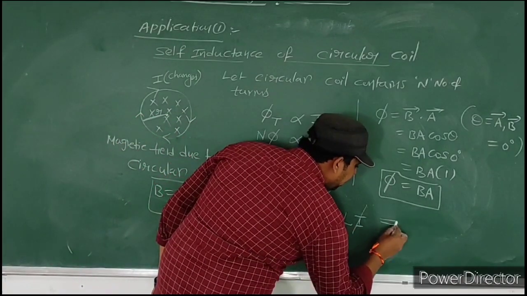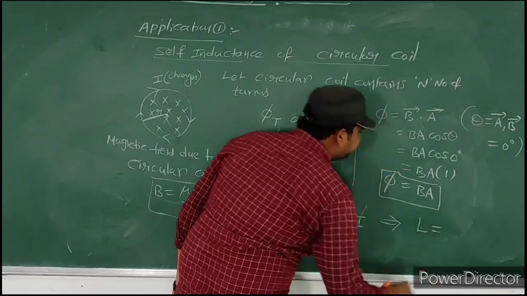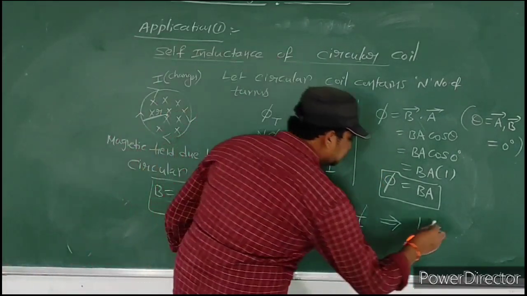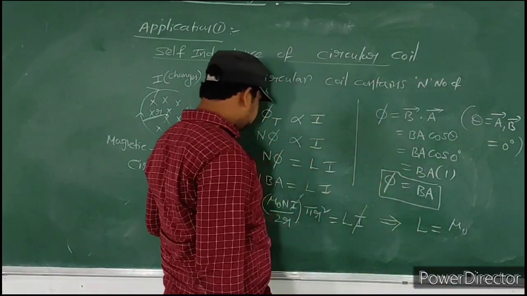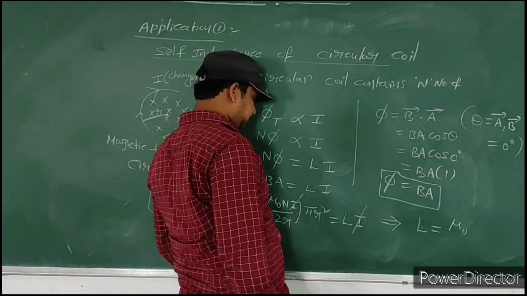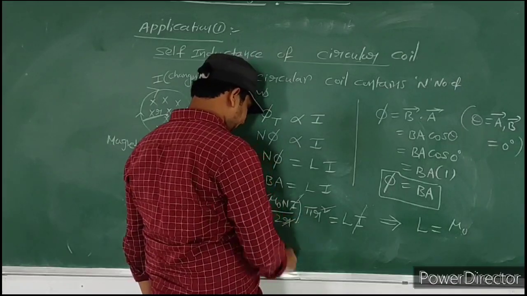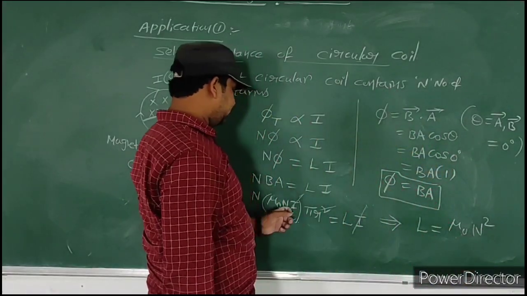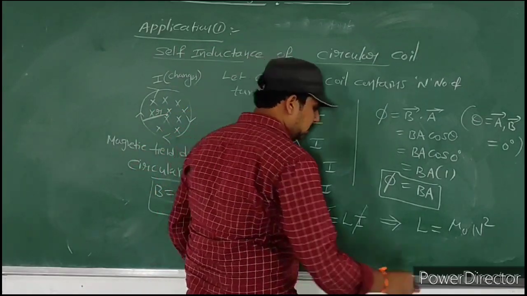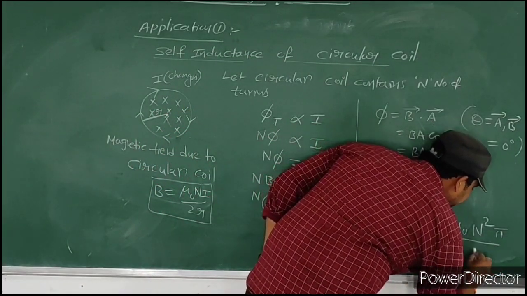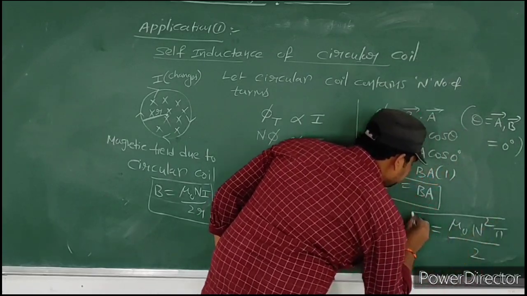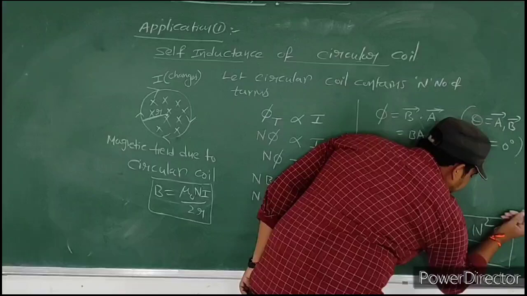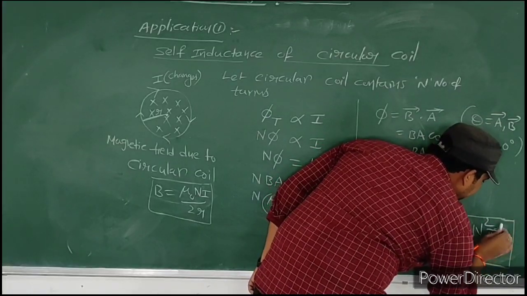From this we got the self-inductance of a circular coil formula. We got mu naught into N into N square. Here a square gets cancelled. Mu naught N square into pi by 2. N square into pi by 2. Mu naught N square into pi. Here one R is left. Pi R by 2.